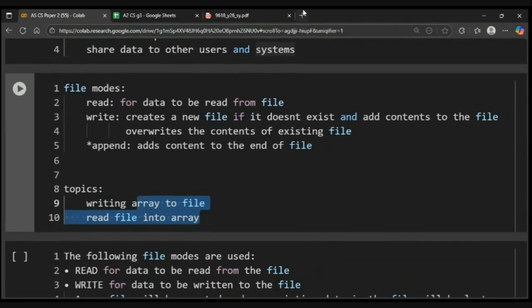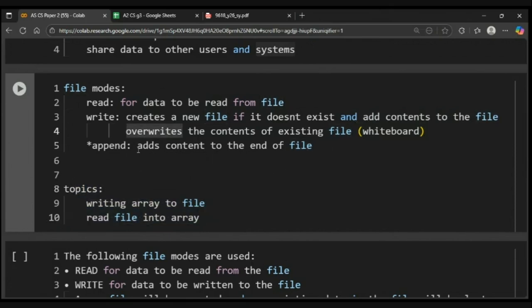सो इसमें वी हैव 3 मोड्स नाउ. One is called read, one is write, one is append. I hope you guys know this basic stuff. Read में you read from the file, write when you create a new file if it doesn't exist. And इस पे जो भी अभी contents होते हैं ना वो आपके overwrite हो जाते हैं existing file के. So you can imagine it as a whiteboard. Like you write something on the whiteboard and afterwards if you need it again, so you erase the previous stuff and then it is there.